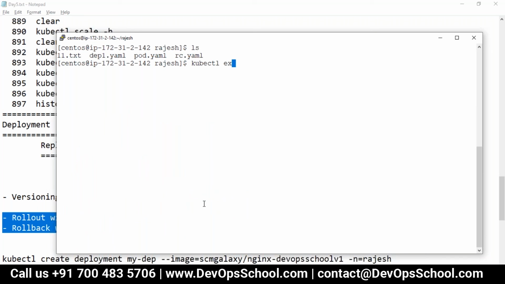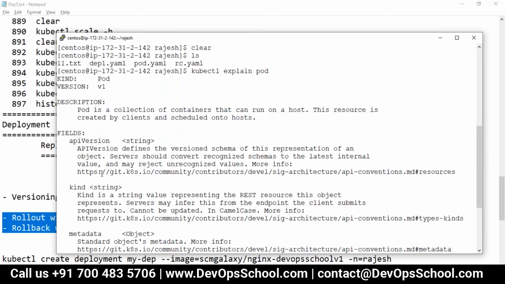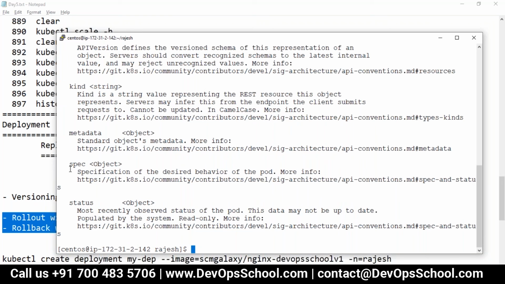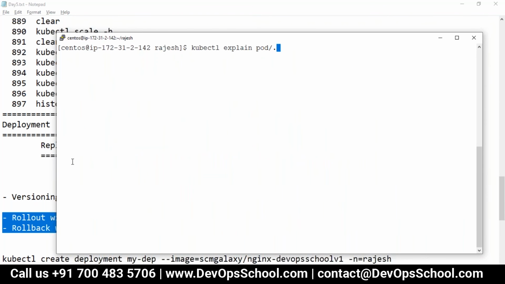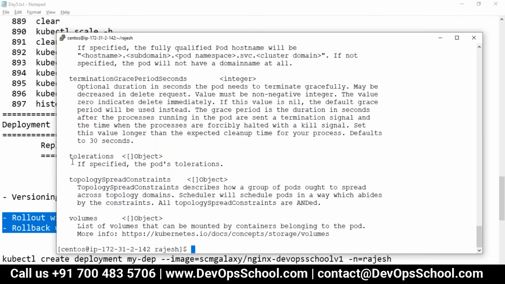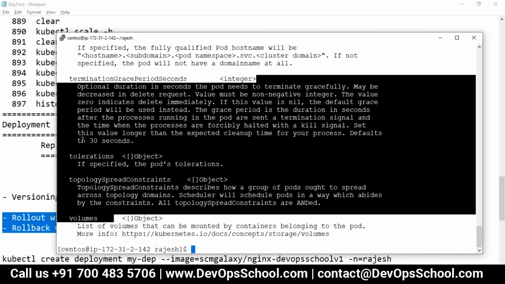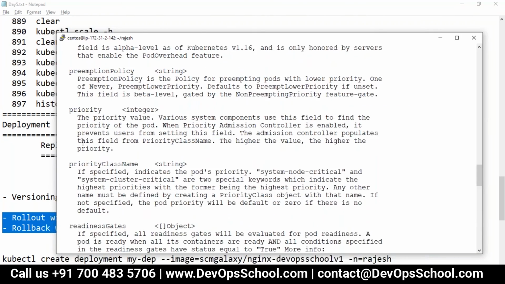So kubectl explain. What do you want to explain? You want to explain pod. See here, pod has these fields: API version, kind, metadata, spec, status. So what do you want? Spec, pod.spec. So this you keep doing. All the fields can have multiple subfields. See here, so many fields are there.